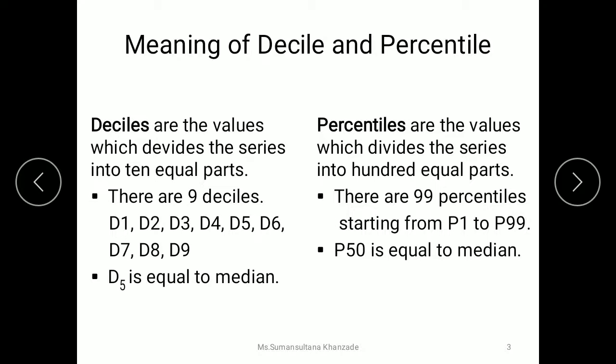Similarly, percentiles are the values which divide the series into 100 equal parts. Those values which divide a given series into 100 equal parts are called percentiles. So in order to cut a series into 100 parts we need to cut it 99 times.